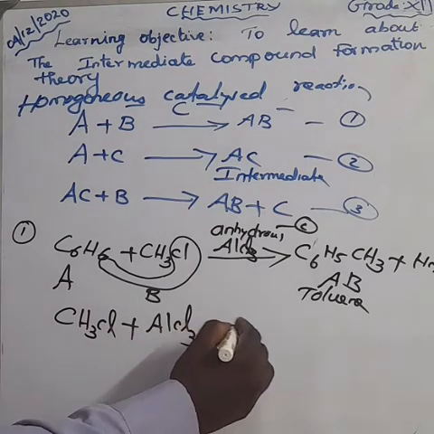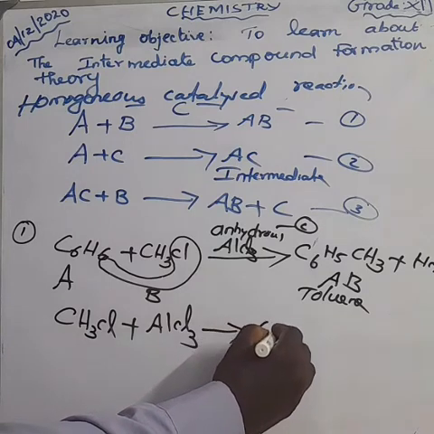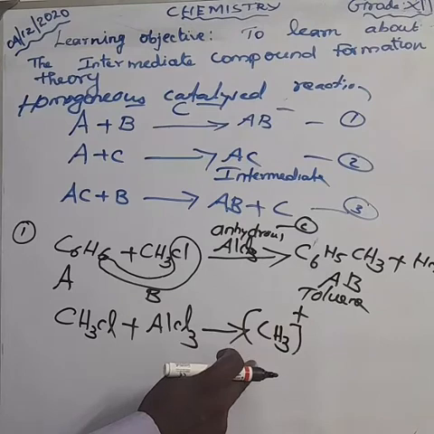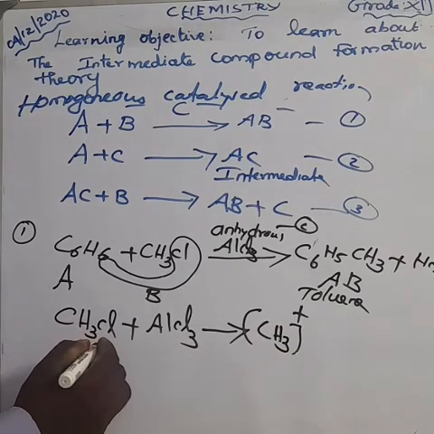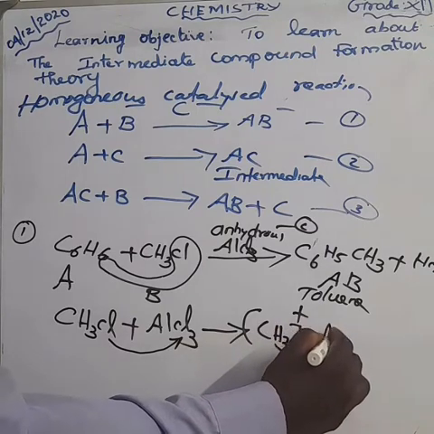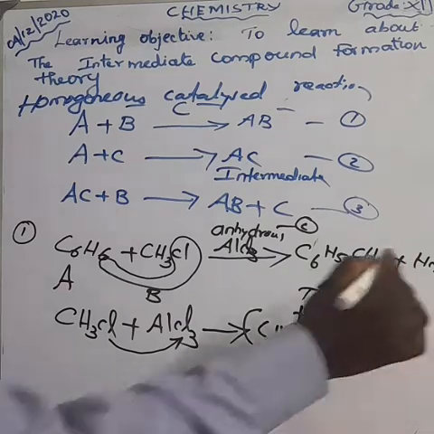What is the product here? We get CH3+, that is the methyl cation, and the chlorine is combined with AlCl3, so we get the AlCl4- anion.